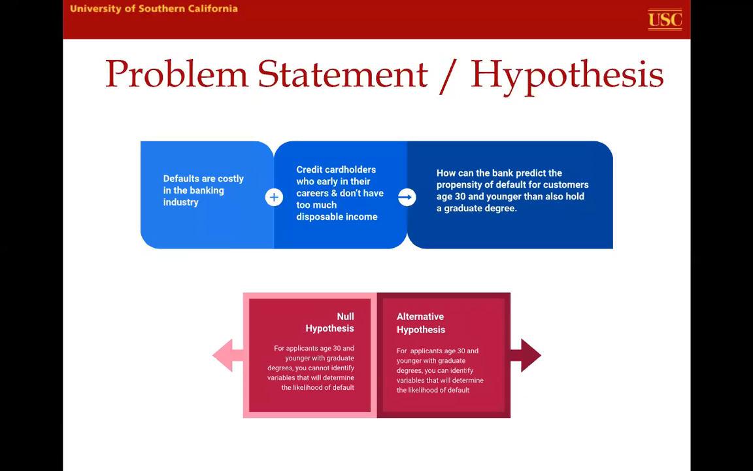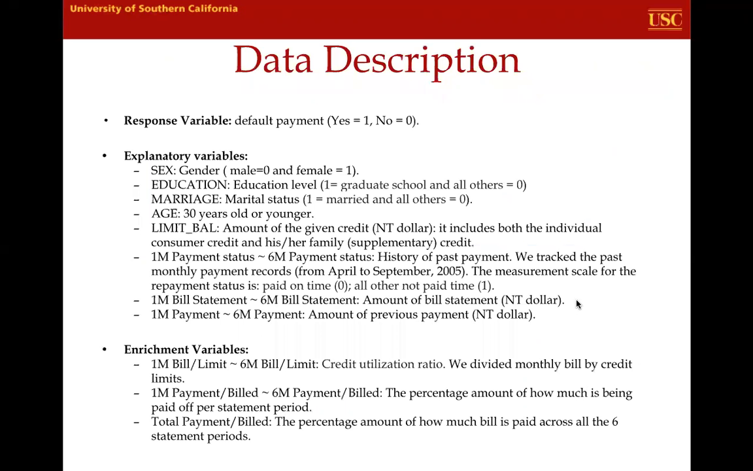hold a graduate's degree? Our null hypothesis is for applicants age 30 and younger with graduate degrees, you cannot identify the variables that will determine the likelihood of default. And the alternative hypothesis is that for applicants age 30 and younger with graduate degrees, you can identify variables that will determine the likelihood of default. And Carrie will be discussing the data description next.